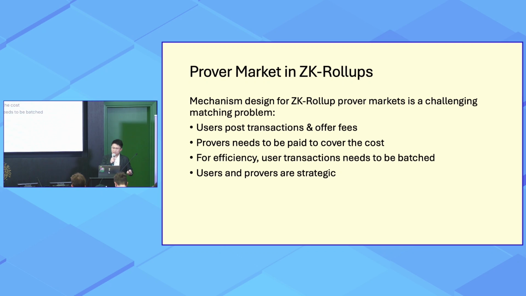Users post their transactions on the rollup and offer their fees for the transactions, while the provers are willing to supply proofs for such transactions at a cost. And also in ZK-Rollups, for efficiency considerations, user transactions need to be batched instead of being proved one by one. And also, users and provers are strategic, so they are willing to bid optimally to optimize their revenue.